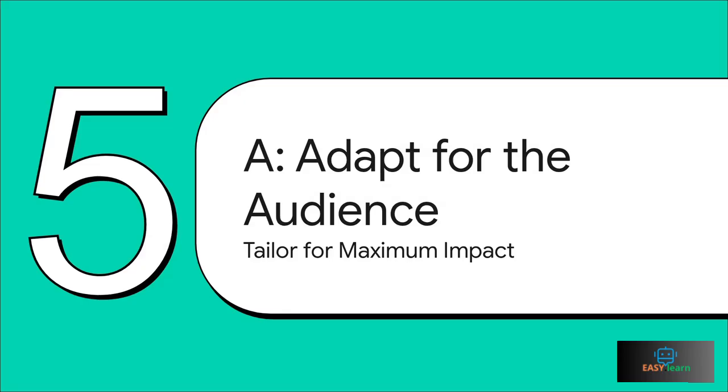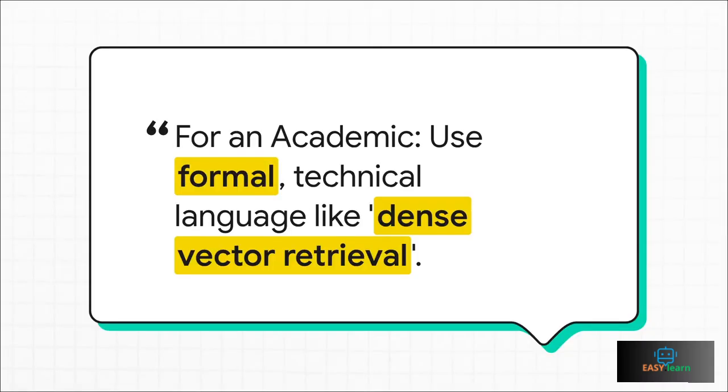Now it's time to pull the audience lever. This is all about tailoring the message so it has the biggest impact. Because let's be honest, a brilliant answer is totally useless if your audience doesn't get it. Let's imagine we're explaining a pretty complex AI topic like retrieval augmented generation, or RAG.